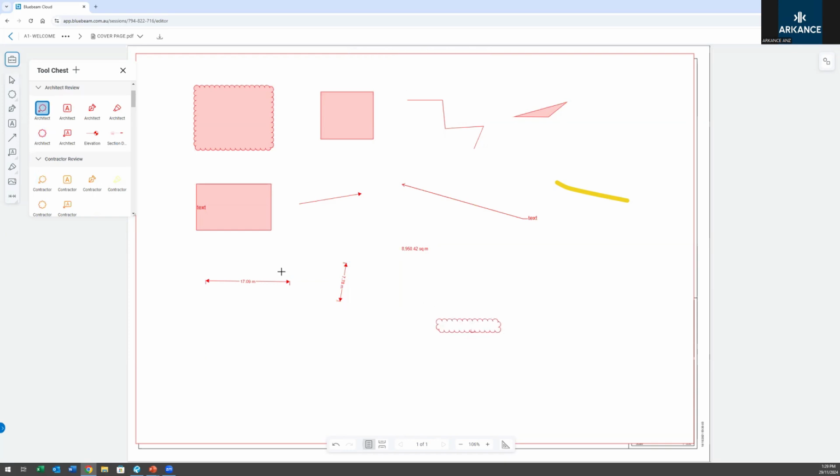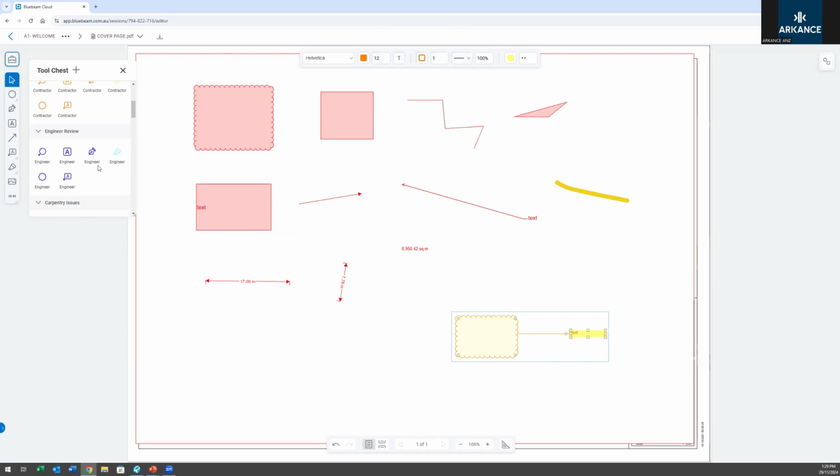The architect review is all in red, whereas the contractor review is the yellow markup. So a few of those options just helps you color coordinate, makes your drawings easier to understand. So those are available on the cloud as well.